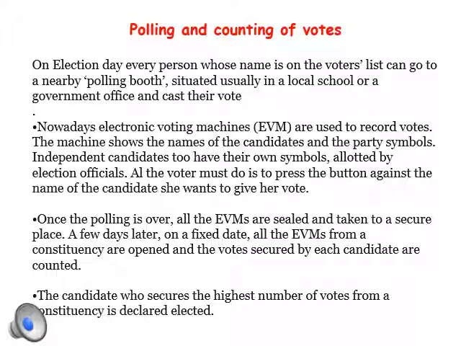A few days later, on the fixed date, all the EVMs from the constituencies are opened and the votes secured by each candidate are counted. Then the candidate who secures the highest number of votes from the constituency is declared elected.